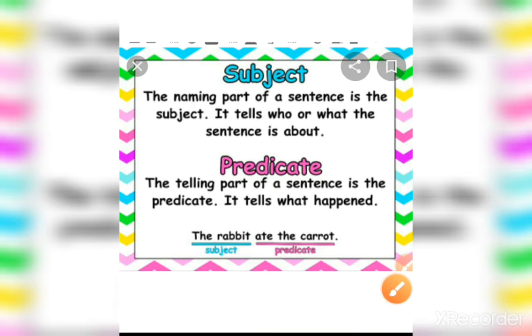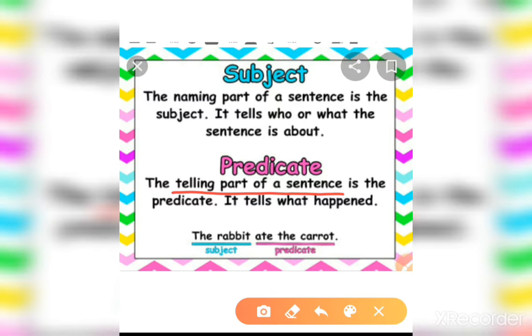Now what is predicate? Predicate is the telling part of a sentence. It tells what happened. Means predicate वो पार्ट होता है जो बताता है कि क्या हुआ है या फिर सब्जेक्ट क्या कर रहा है. What is the subject doing?